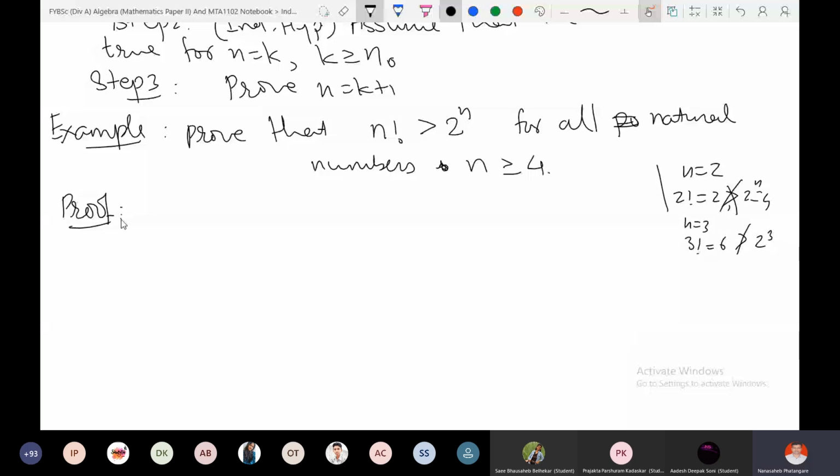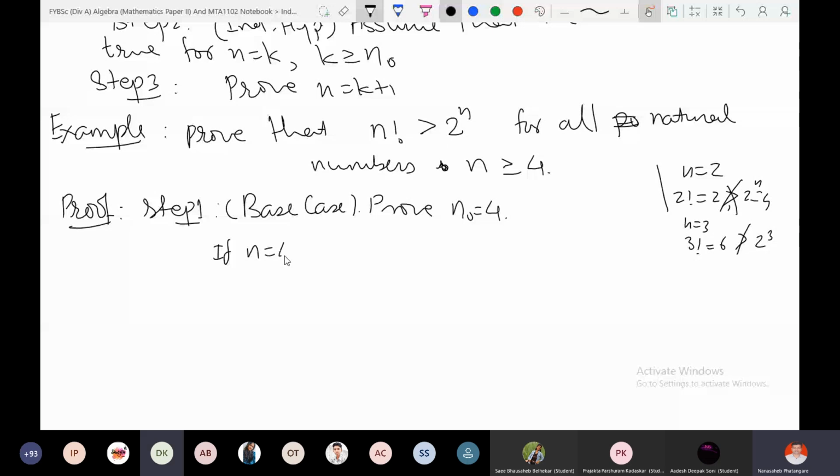Right. So what is step 1? Base case. So what is the base case? Prove for n is equal to n naught. So what is n naught in this case? n naught is equal to 4. If n is equal to 4, what is 4 factorial?